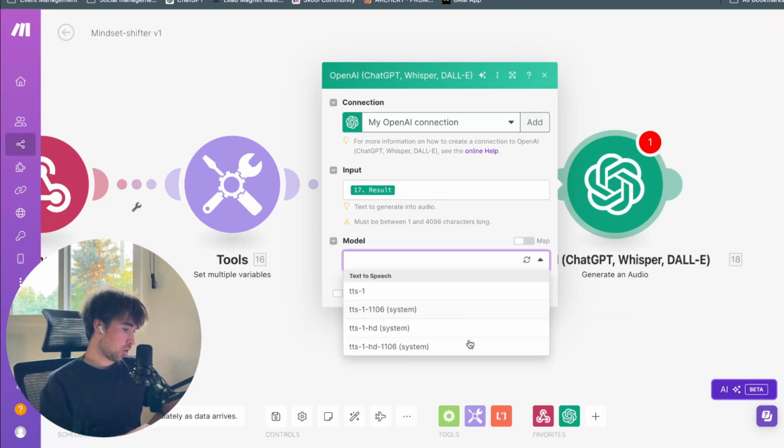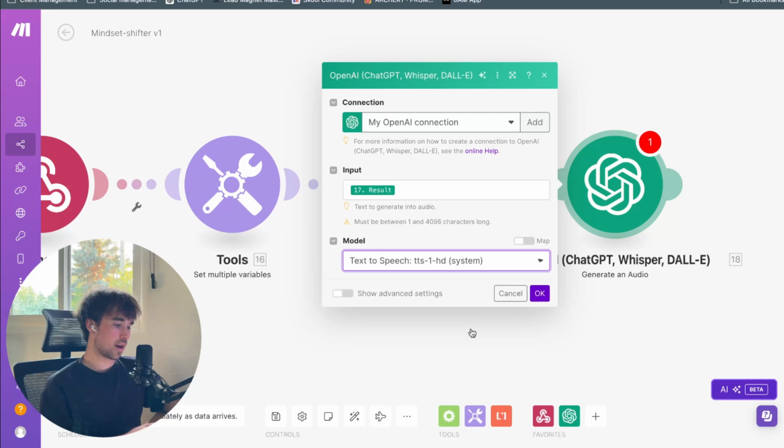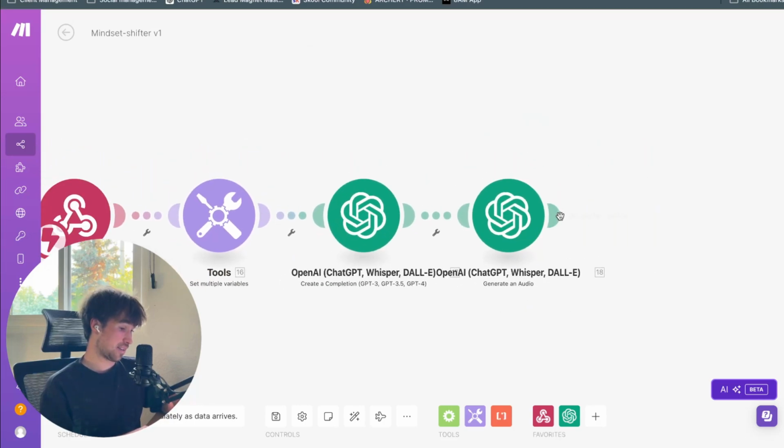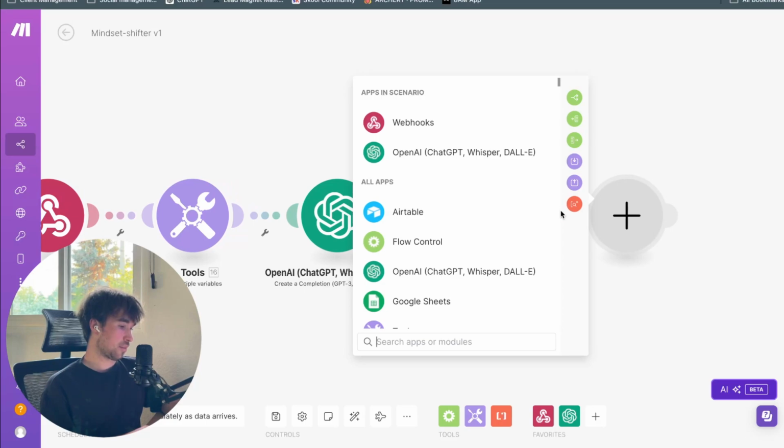And then for the model, I don't really know the difference between all these modules because I just really haven't used Whisper that much. So we'll just try text-to-speech 1 HD system. See what happens there, I suppose. Then from here, that's going to generate an audio.